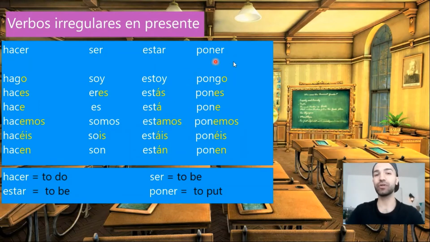El verbo poner. Poner, it means to put. Yo pongo, tú pones, él pone, nosotros ponemos, vosotros ponéis, ellos ponen. Poner. Pongo, pones, pone, ponemos, ponéis, ponen.